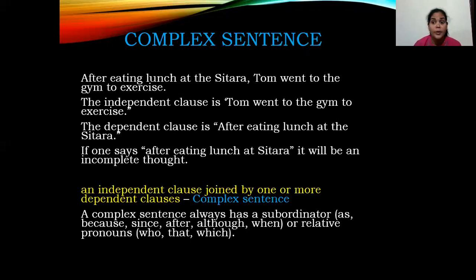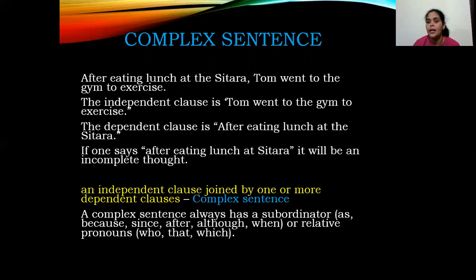What are compound sentences? 2 independent clauses joined with the help of conjunctions are called compound sentences, and 1 or more dependent clauses, when they are joined with an independent clause, are called complex sentences. They always have a subordinator.